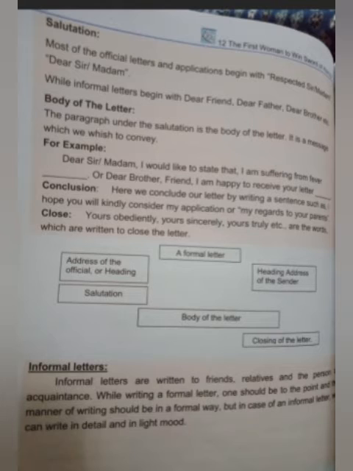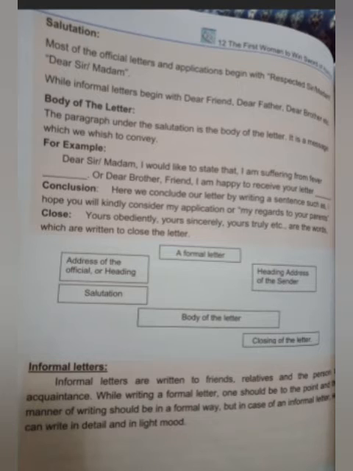Conclusion. Here we conclude our letter by writing a sentence such as, I hope you will kindly consider my application, or my regards to your parents. Now here in conclusion, you conclude your main topic or your letter by saying that my regards are to your parents, or I hope you will kindly consider my application. So this is kind of conclusion in which you conclude your idea or conclude your letter.